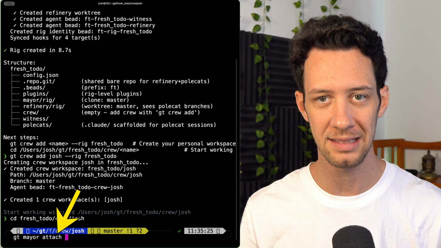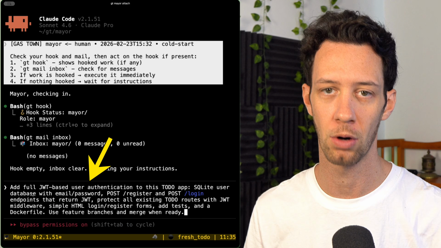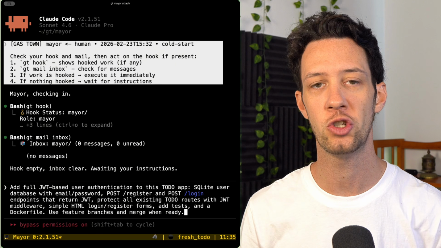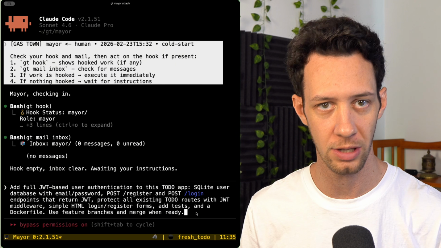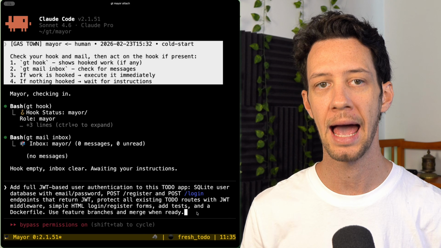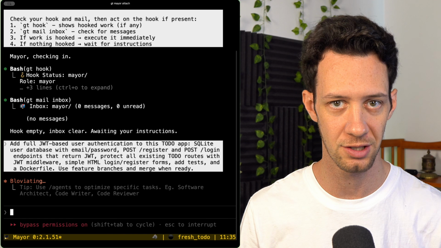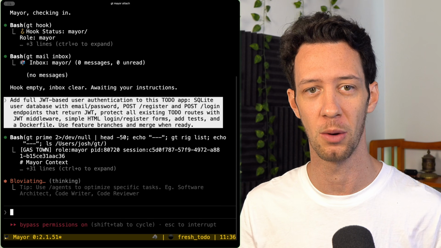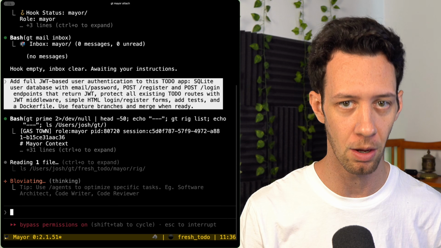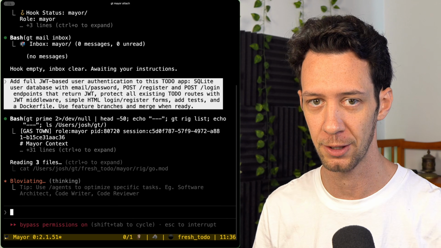Now that it's running, I attach the mayor and I give it one prompt. I'm going to say something like add JWT auth, use SQLite, it's basic, create login and register endpoints, protect routes, add HTML forms, write tests, add a Dockerfile. That's it. That's a lot of stuff though, right? All these things going on. No step-by-step prompting, and let's watch what actually happens here.